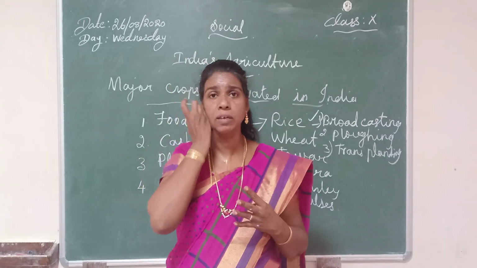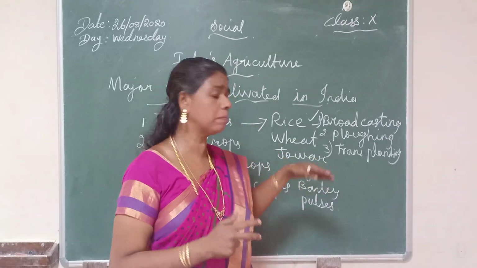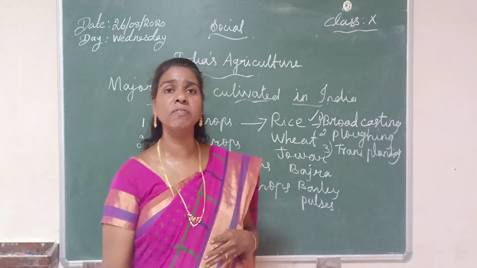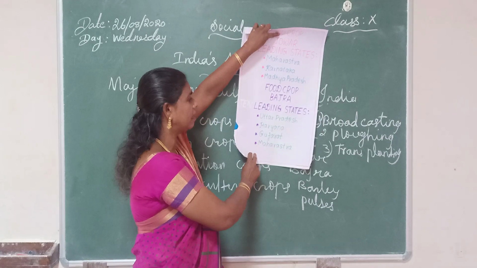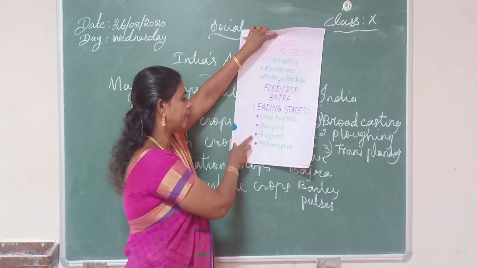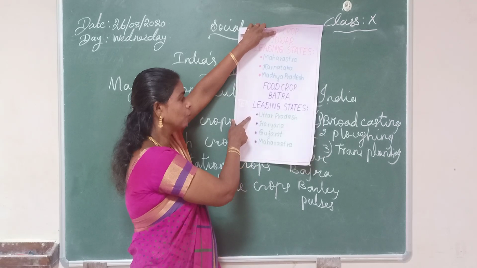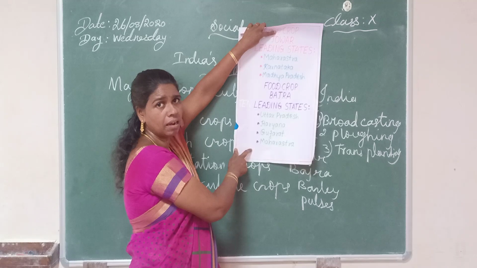Okay. And also it mainly grows in dry regions. The bajra mainly grows in dry regions, and in India some of the states cultivate bajra. The leading states are Uttar Pradesh, Haryana, Gujarat and Maharashtra.